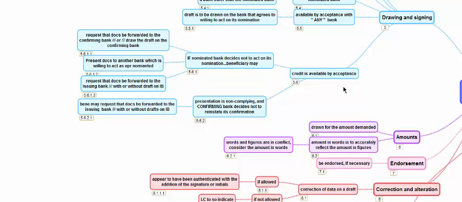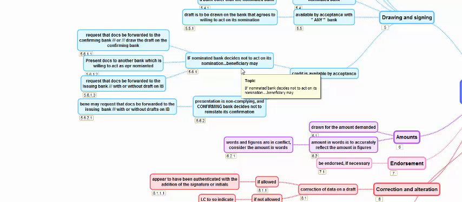If the credit is available by acceptance, this is a negotiation, this is acceptance. If the credit is available by acceptance and if the nominated bank decides not to act on the nomination, suppose it is available with a bank called National Commercial Bank, and if the bank is not willing to act as per the nomination, then the beneficiary can request the documents be sent as it is to the confirming bank, or to the issuing bank, or they can draw a draft on the issuing bank or confirming bank and then send those documents, or the beneficiary can present this to any other bank which is willing to act as per nomination.